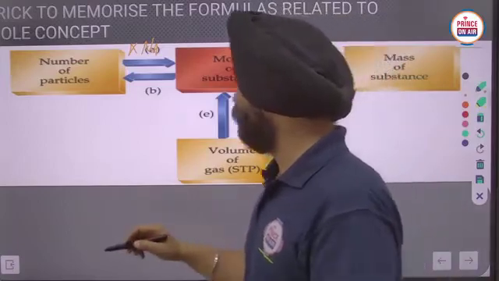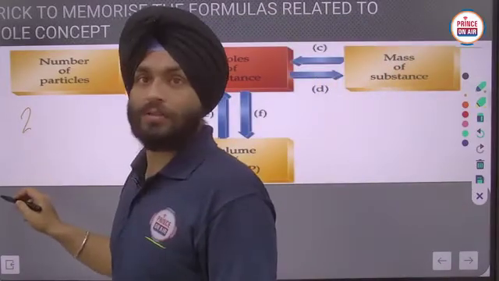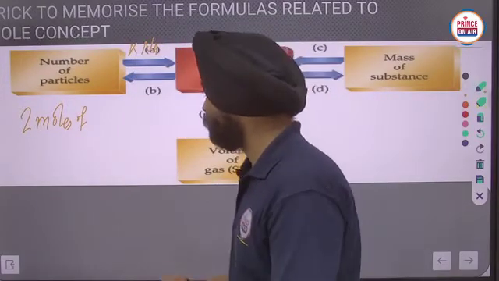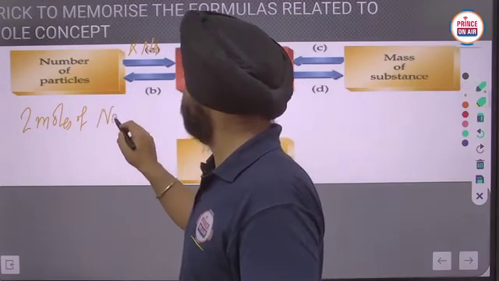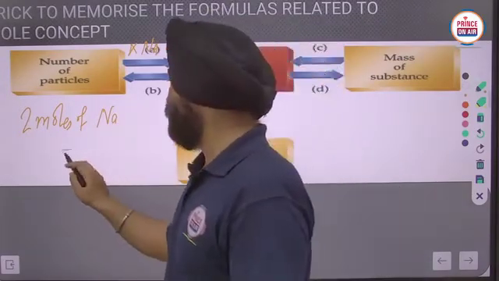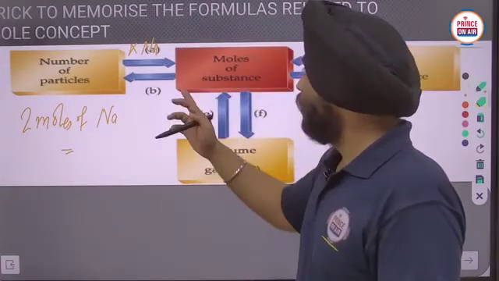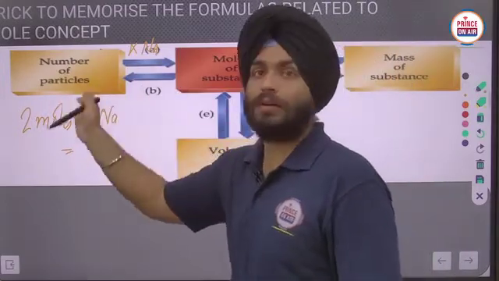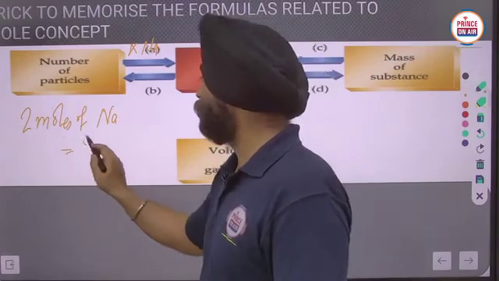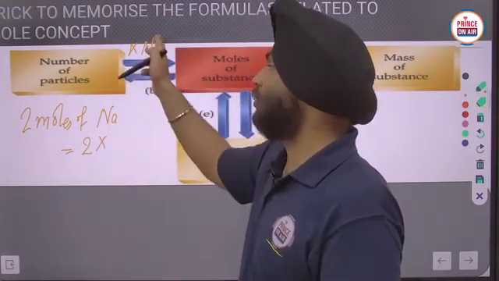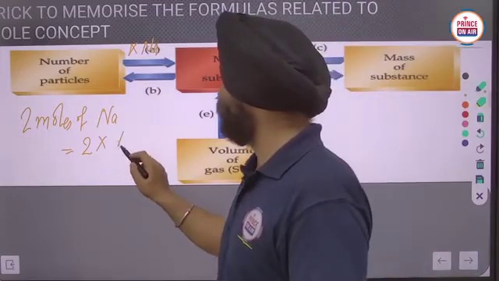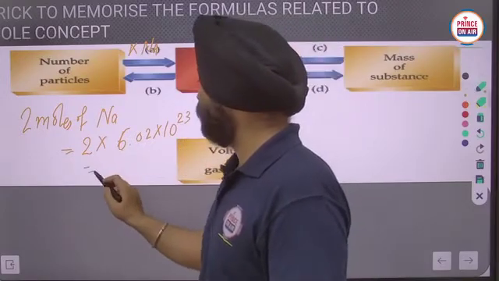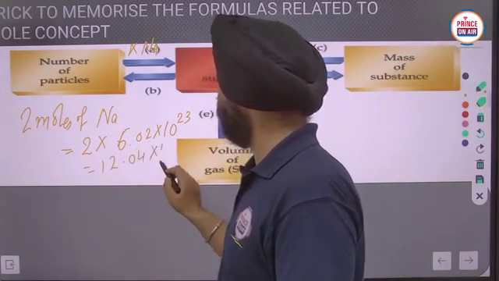Okay, if I want to calculate the total number of particles in 2 moles of sodium, as we know, the number of moles will be multiplied by Avogadro's number, and then we will get the number of particles. So the number of moles is 2, multiplied by Avogadro's number, 6.02 into 10 raised to the power 23. So we will get 12.04 into 10 raised to the power 23.